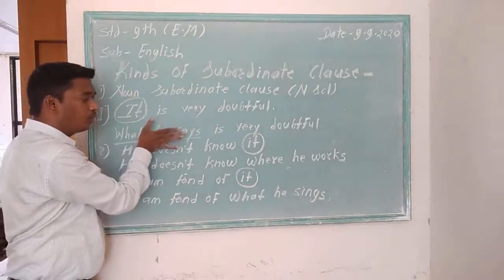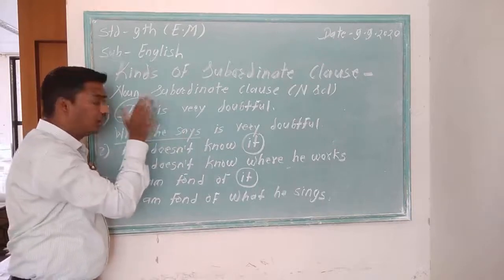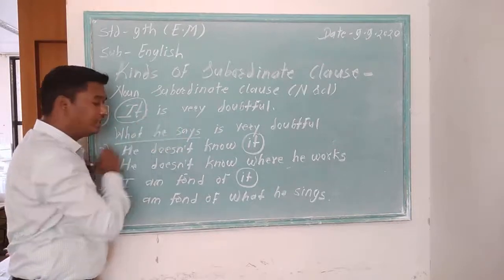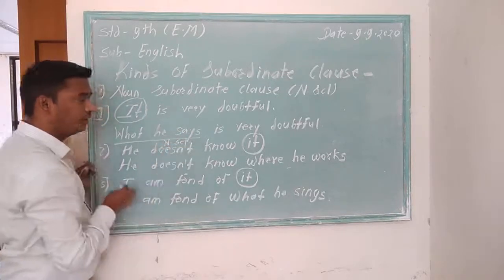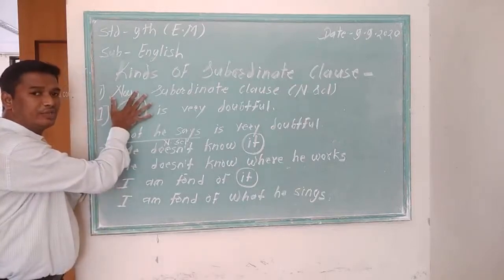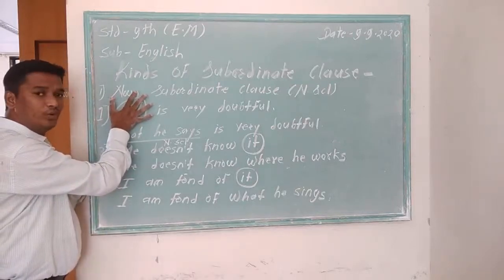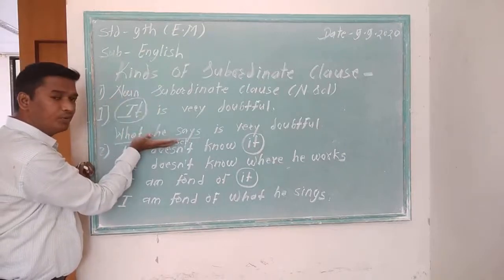So this subordinate clause has occurred at the place of noun. So it is a noun subordinate clause. And it functions as subject because this it is the subject in the sentence. I have replaced this it with this subordinate clause.